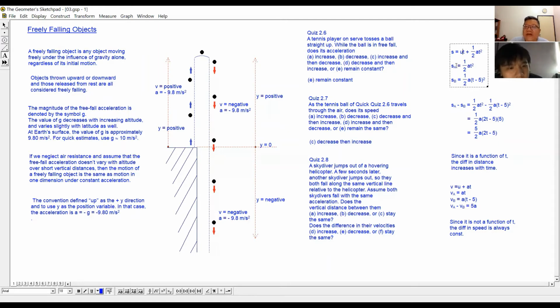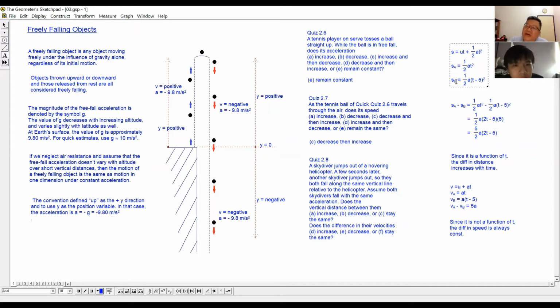A is the first person. The distance from the helicopter is half at squared, because the initial velocity is 0. They said after a few seconds, so I assume that after 5 seconds the second man jumps out of the helicopter.